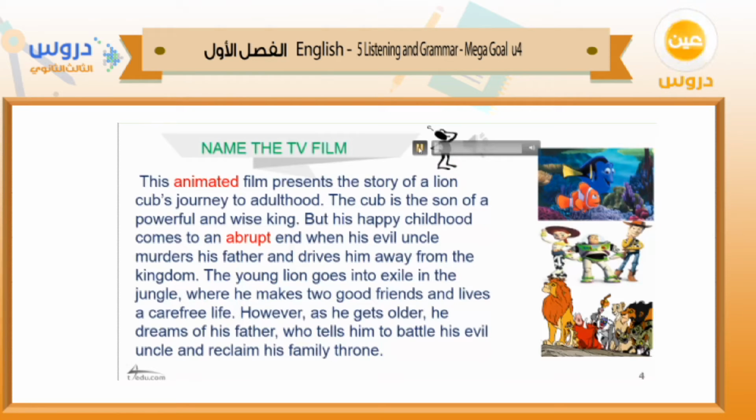About the story. This animated film presents the story of a lion cub's journey to adulthood. The cub is the son of a powerful and wise king, but his happy childhood comes to an abrupt end when his evil uncle murders his father and drives him away from the kingdom. The young lion goes into exile in the jungle, where he makes 2 good friends and lives a carefree life. However, as he gets older, he dreams of his father, who tells him to battle his evil uncle and reclaim his family throne. So here you have to guess the name of this TV film.